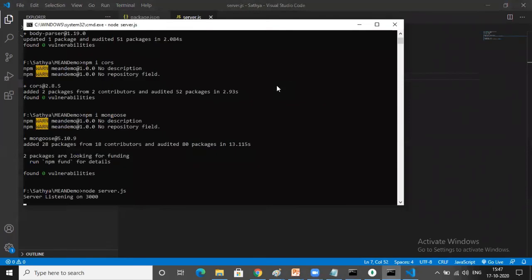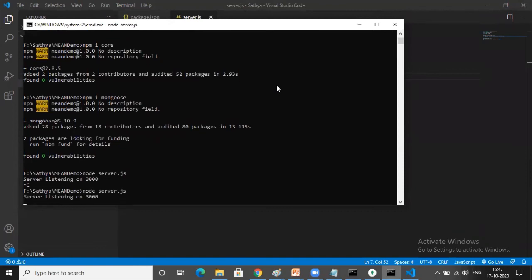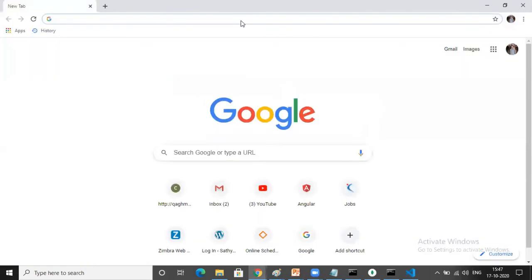After doing any modification, you can see something like Control C, and again you run node server.js. Again you can run. From server testing MEAN demo. Means now my Express is not communicating with the database actually. I'm just creating one API. I am accessing that API through the browser. I hope you understood. On the browser I enter the URL.